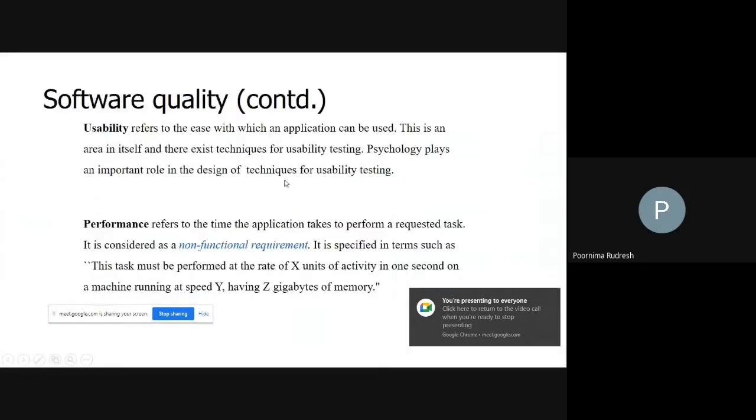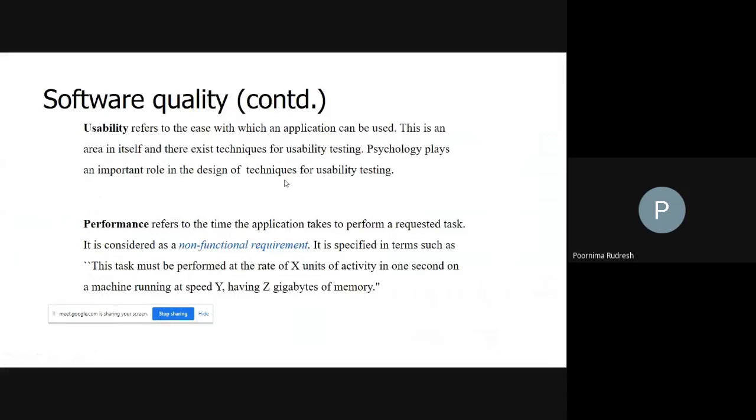Slides are visible, right? Okay. Good afternoon.